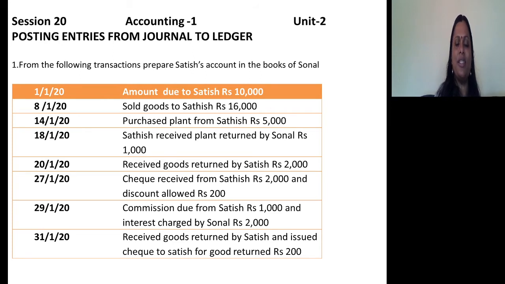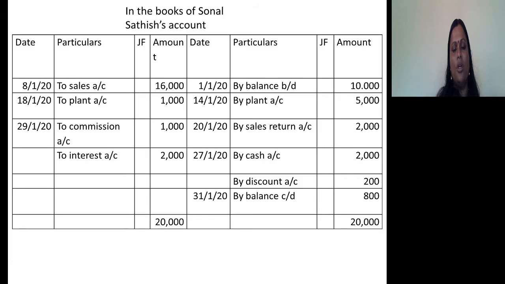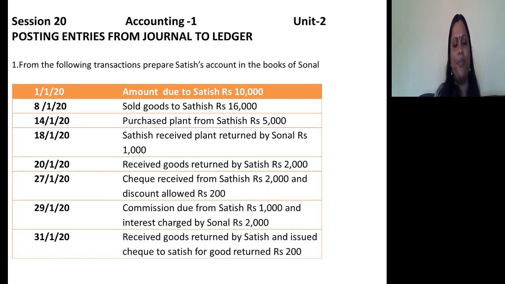So journal entry: Satish's account debtor to commission account, to interest account. So see, Satish's account debtor to commission, to interest. Commission is due from Satish, interest is charged to Satish. Charged by Sonal means interest is due from Satish. So both are income to Sonal. So the two accounts are credited, and Satish's account was debited.